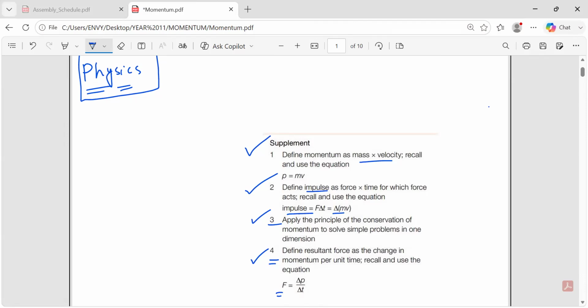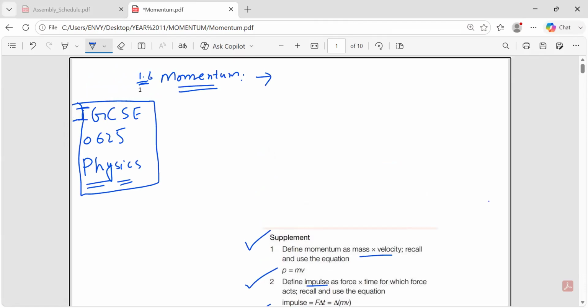So let's start from the very first one, the momentum. If you do this in your class, mostly the teachers start the lesson by showing you two objects, one smaller object and one bigger object, and they ask you to tell which object will be difficult to stop. That is the very first question from the teacher, right?